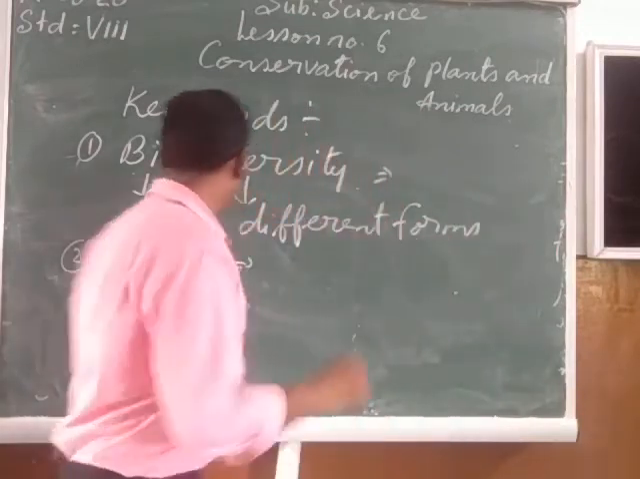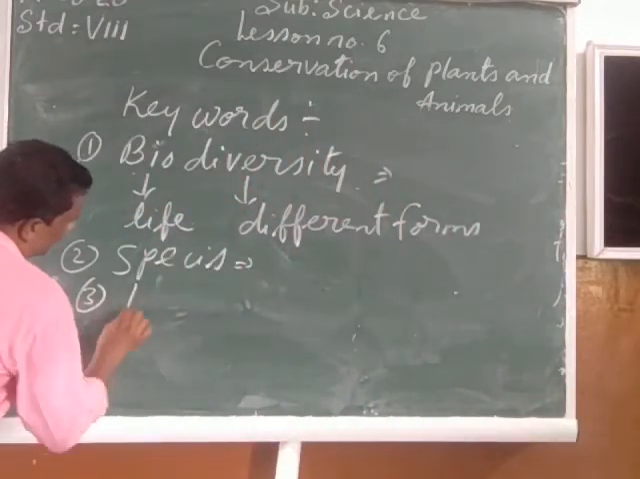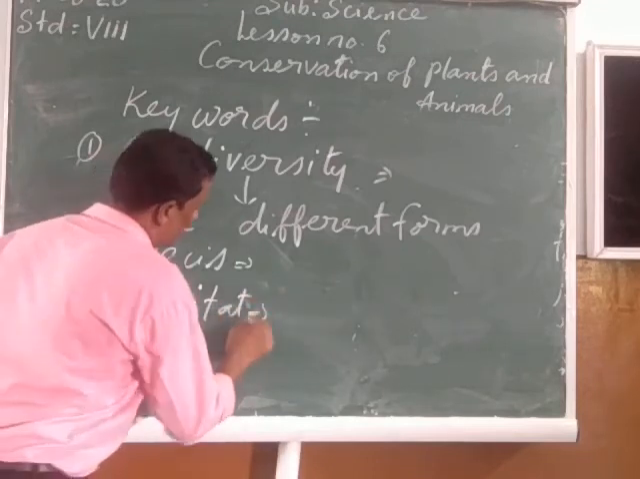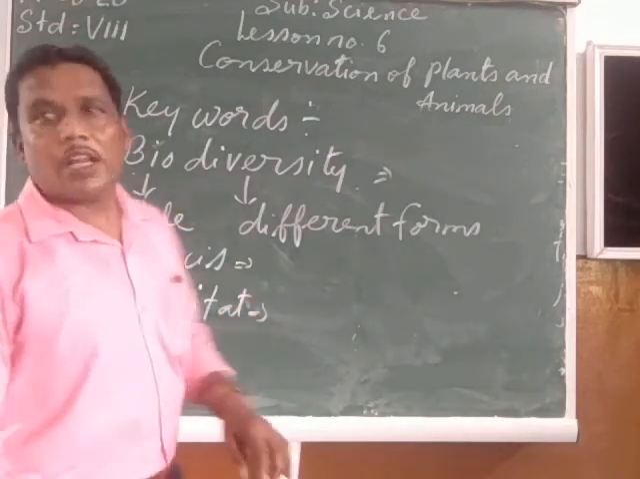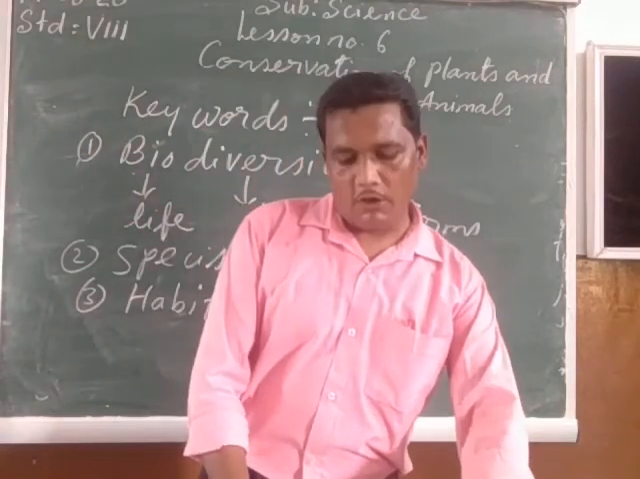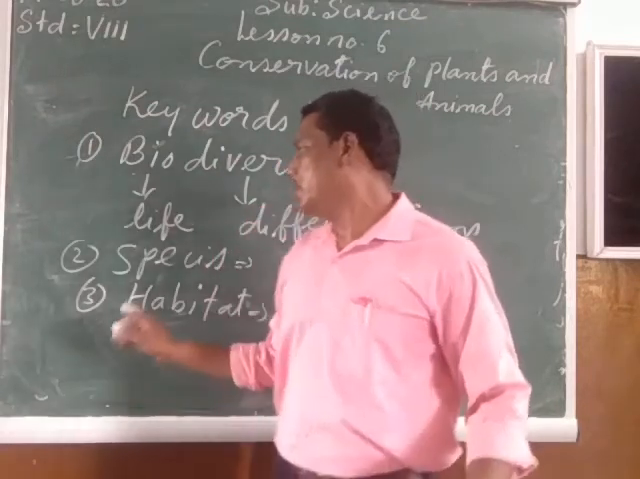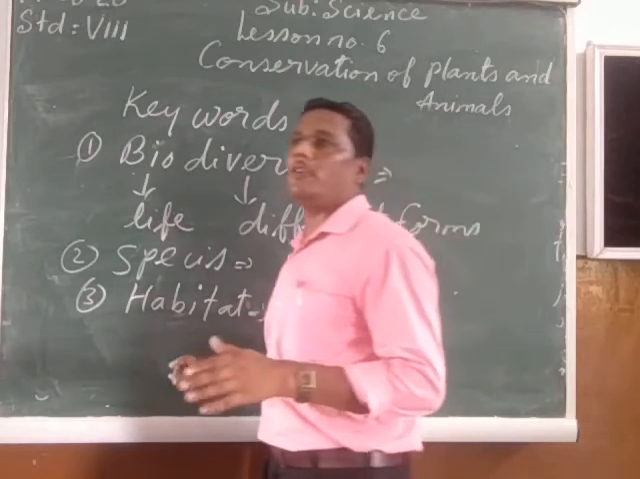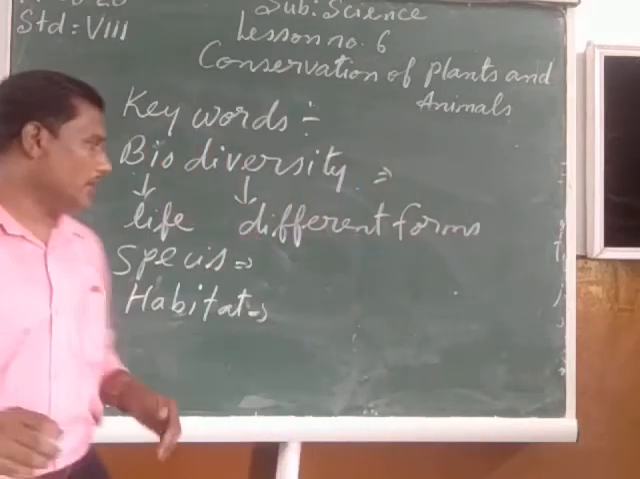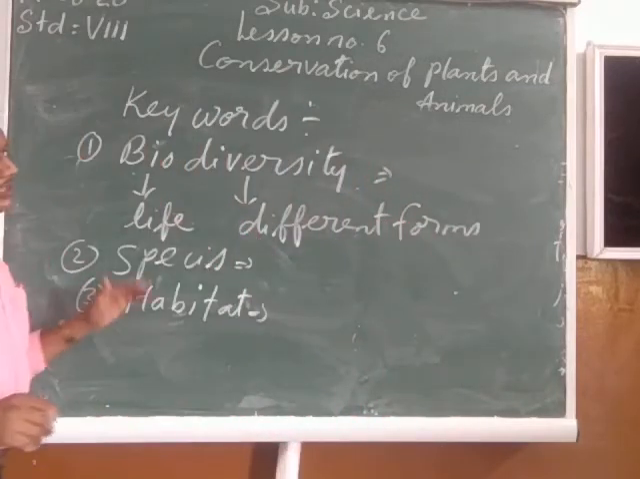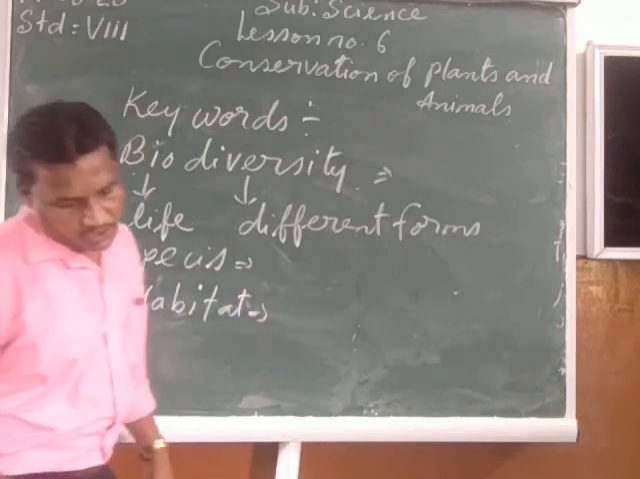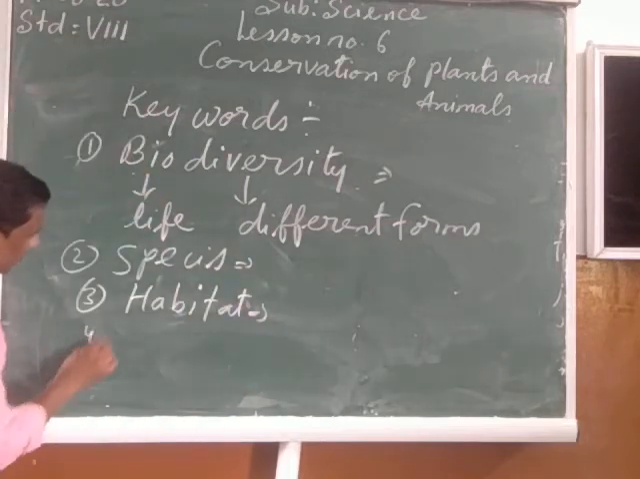Now after that we have seen the habitat. H-A-B-I-T-A-T, habitat. What is a habitat? The natural living place of an organism is called its habitat. That means the natural place where any particular organism lives in nature is called its habitat.